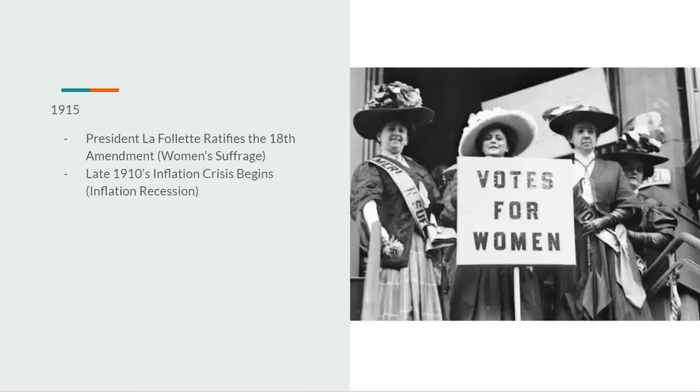1915, another amendment would be ratified under President LaFollette, and that's the 18th Amendment, which is women's suffrage. This is something that he would propose during his time as a senator, and he would run on this during his campaign for president. In the late 1910s, the inflation crisis begins, or the inflation recession, the late 1910s.